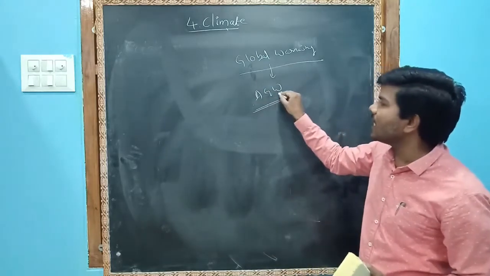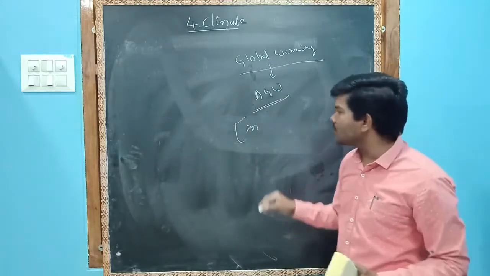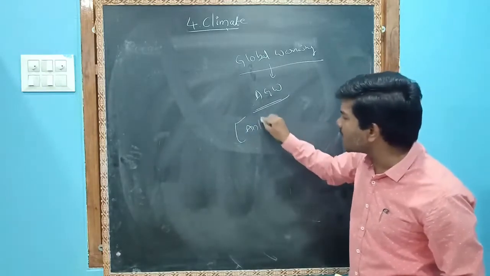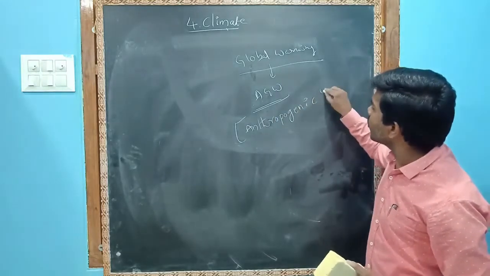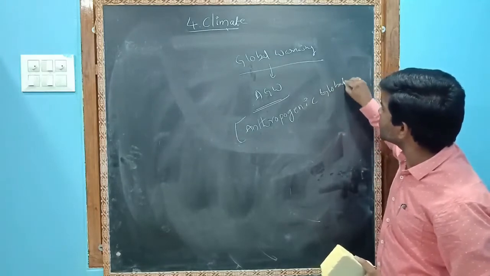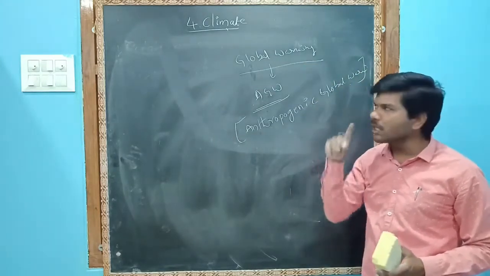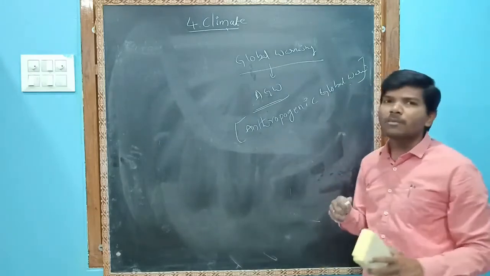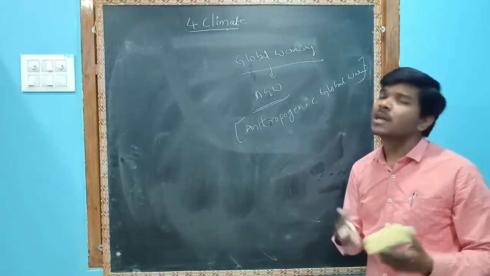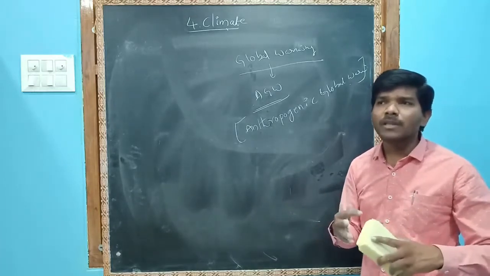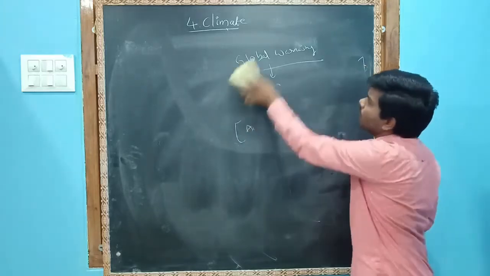This is called AGW. AGW means the global warming which is happening due to human beings. This is called anthropogenic global warming. Okay, this is very dangerous. Due to this global warming, the climate will be changed. Whenever it is the rainy season, rain will not come. Whenever the cold season comes, it is very cold. Summers are very hot. This is due to global warming.